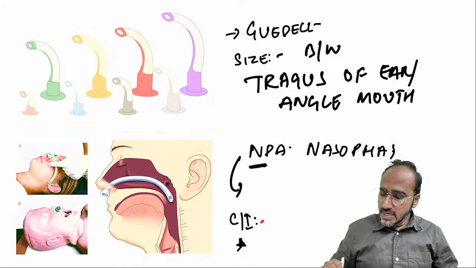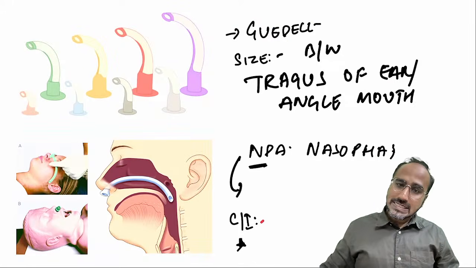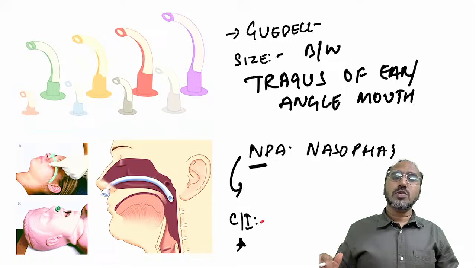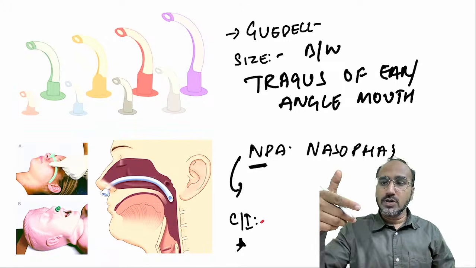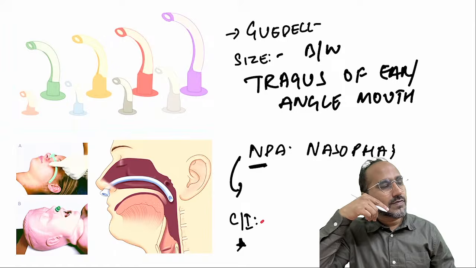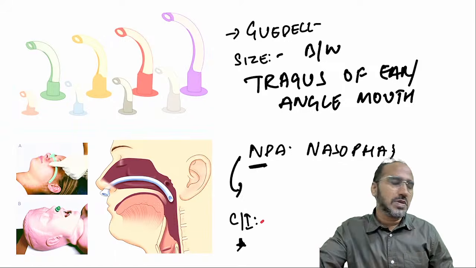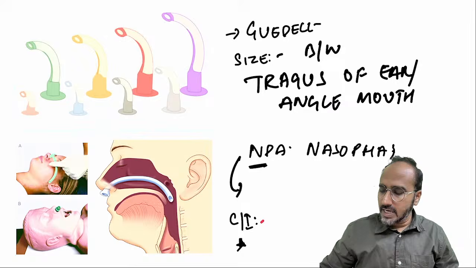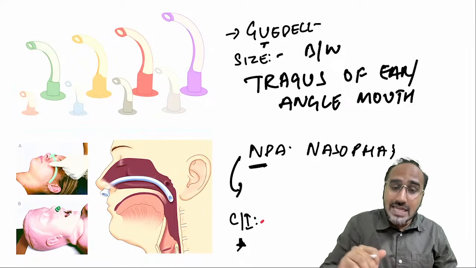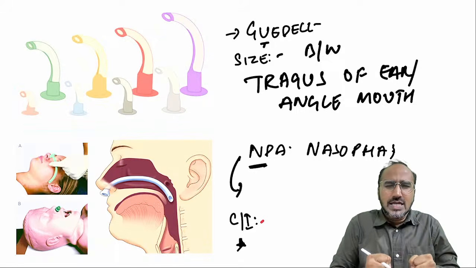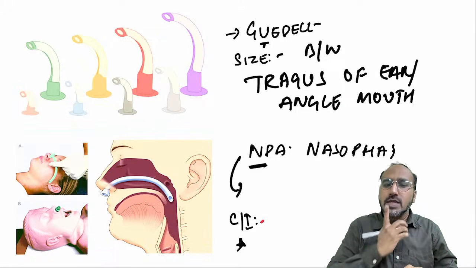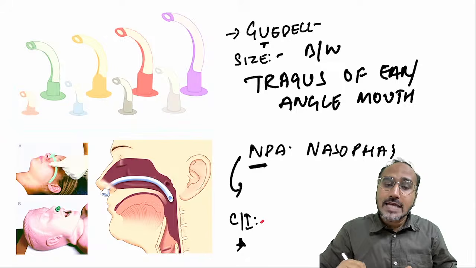So look over here, guys. We are talking about what? Goodell's oropharyngeal airway. And how do you know which size Goodell's oropharyngeal airway you should use? Take the Goodell's oropharyngeal airway, keep it between the tragus of the ear and angle of mouth. If it is fitting, then you can use that size of airway. Okay? Goodell's oropharyngeal airway. But if the patient is having clenched teeth, he is conscious, he is not allowing you to put through the mouth, then in that case you can go for nasopharyngeal airway.